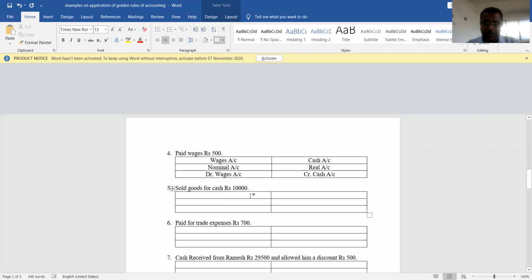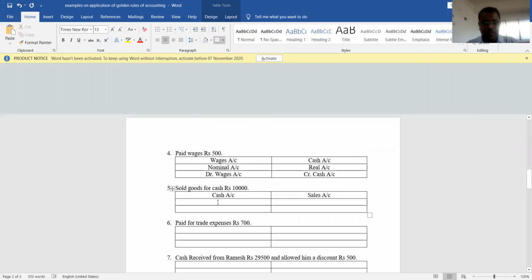See here, if they mention the name of the person in a transaction and they do not specify cash, it always indicates that it is a credit transaction. And in a credit transaction, the name of the person is very important. Okay. Sold goods for cash. Which are the two accounts? One is cash account and another one is sales account.